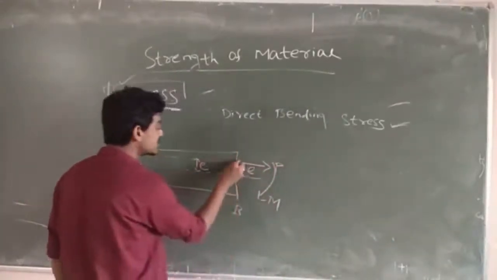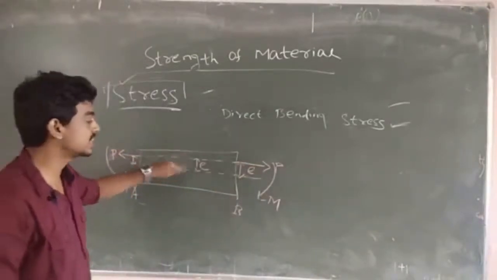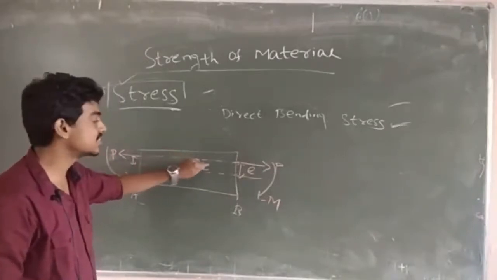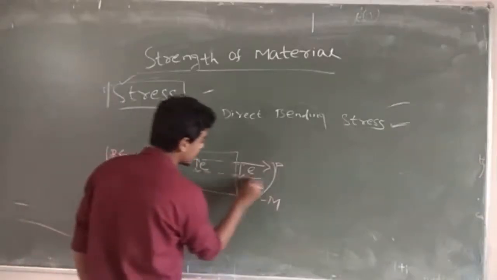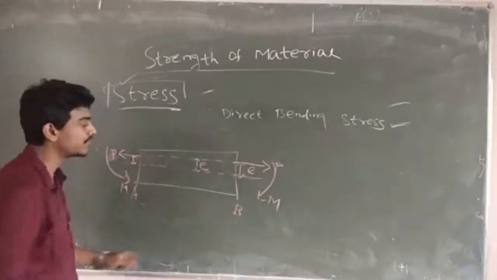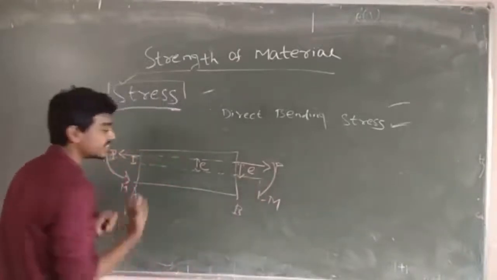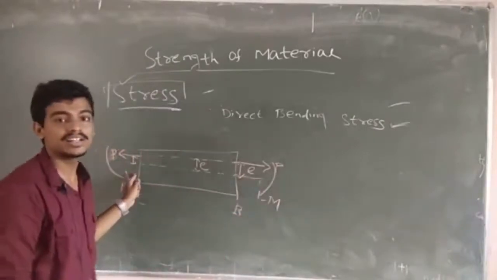So the load is at the top of our neutral axis. Suppose this is the neutral axis. At the top we can tell this is eccentricity. Before going to that, I just want to clarify everyone's doubt between the neutral axis and the centroidal axis. Generally, the centroidal axis is along the longitudinal direction.